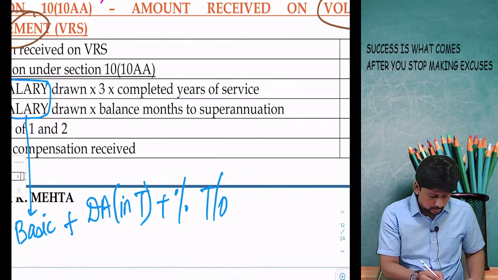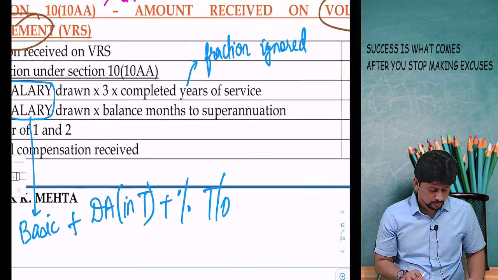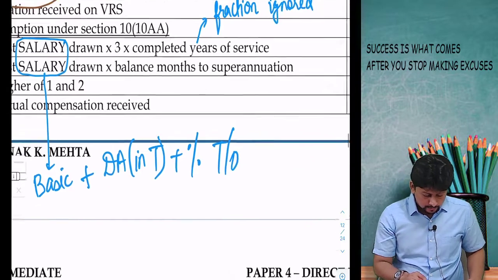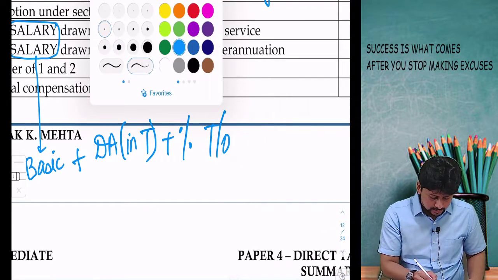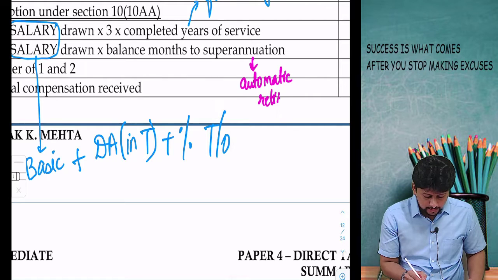This time when you are talking about completed years of service, all the fractions will be ignored. Salary into balance months to superannuation. Superannuation means automatic retirement, but we are visualizing a situation of voluntary retirement.